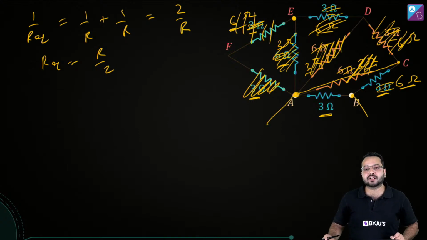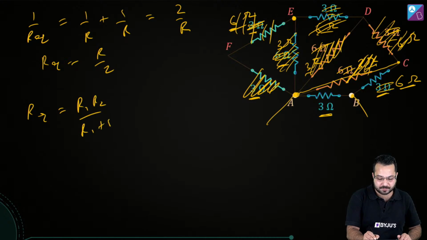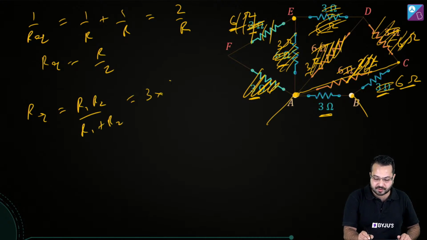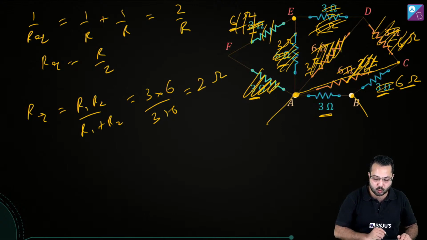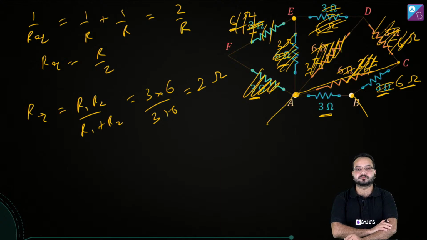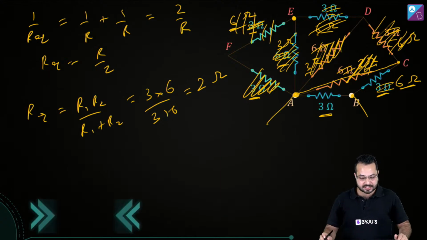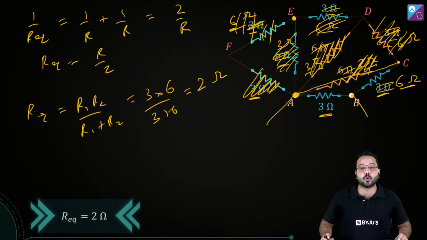So the parallel combination of 3 and 6 is going to be how much? Very simple. Req is going to be R1 R2 upon R1 plus R2. So this is going to be 3 into 6 divided by 3 plus 6, and that is going to give me 2 ohm. Okay, 18 divided by 9 is 2 ohm. Is that clear? So what will be the correct answer? The correct answer for this circuit is going to be 2 ohm.